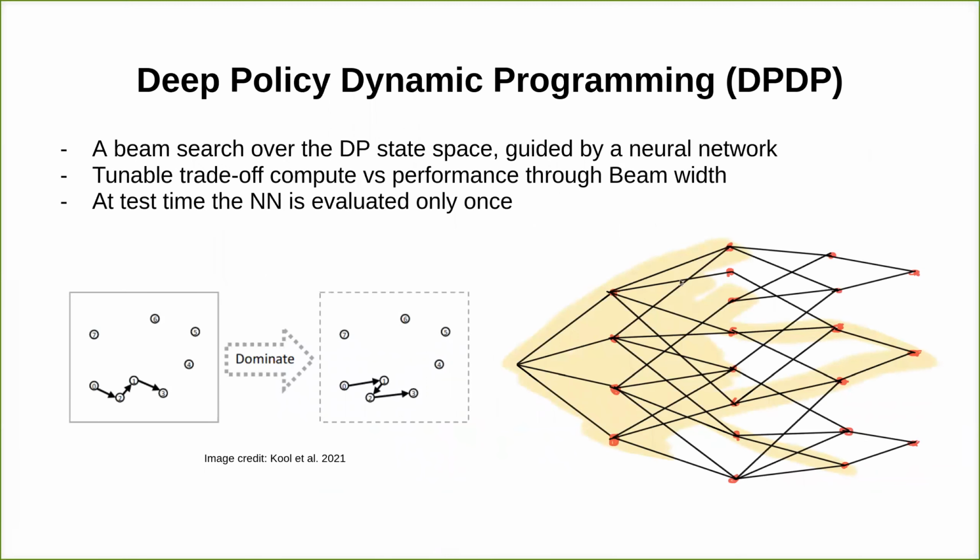We found that a natural way to extend this work would be to use a technique called deep policy dynamic programming over the heat map produced by the graph convolutional network. The essence of this technique applies a beam search over the dynamic programming space instead of the full space. So in this figure, the partial tour given on the left will always be better than the one on the right. So the right will never be part of an optimal solution. When the input is a heat map, at each iteration, the beam search will expand and prune the dominated solutions, improving the quality of the beam search. The beam width allows for a tunable trade-off between computation and performance, and the neural network needs only to be evaluated once to produce a heat map from which DPDP will operate on.